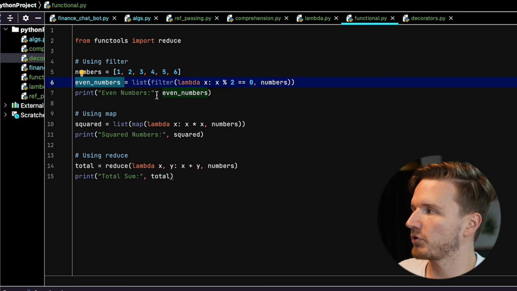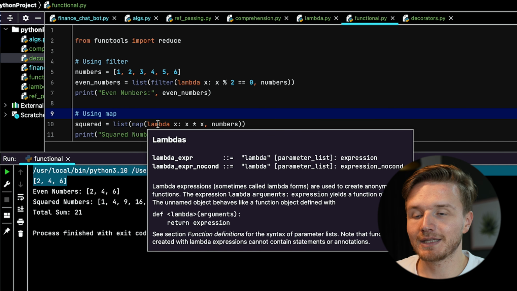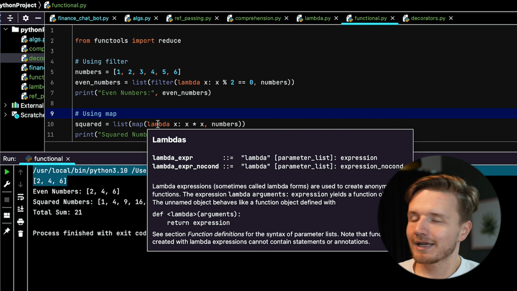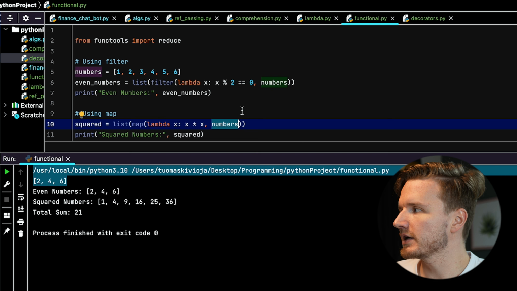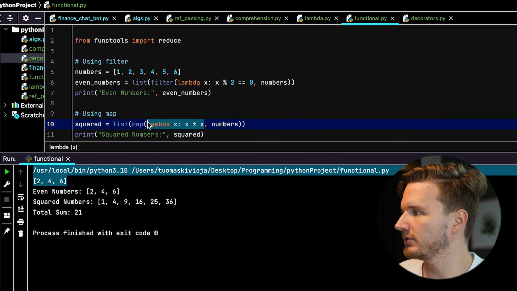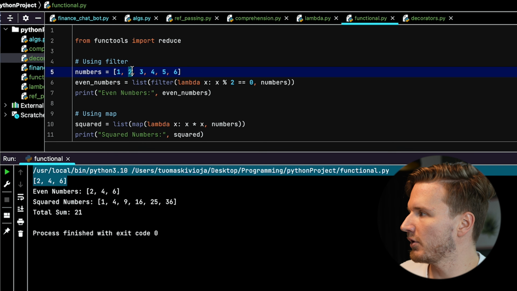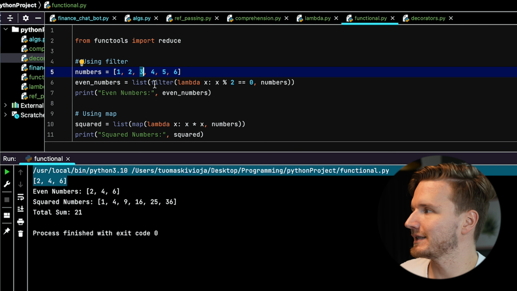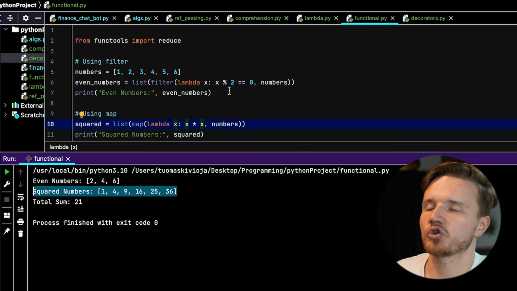So the other functional programming function is going to be something called a map, which we can see here. What map does is it similarly takes a function as a first parameter and a list or some other iterable as the second item. So we're using the same numbers array. And what it does is it transforms each item into something else based on some condition. So for example, in this case, we have a lambda function. What it does is it takes an x, and on each iteration, this x is simply going to be each item of this numbers list in turn. And then it transforms each of these into x times x. So if we run this again, we can see squared numbers. It's essentially just squaring all of these.